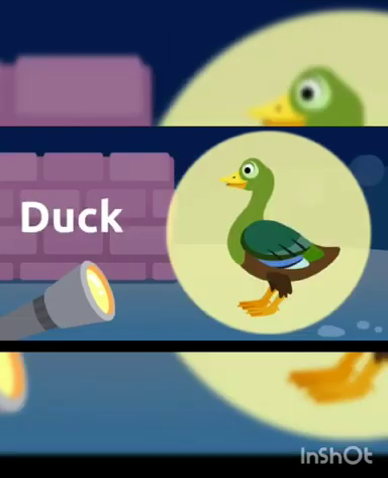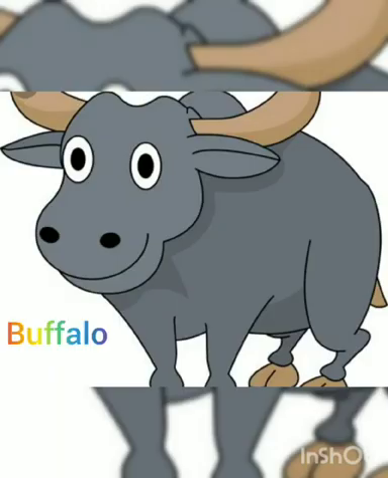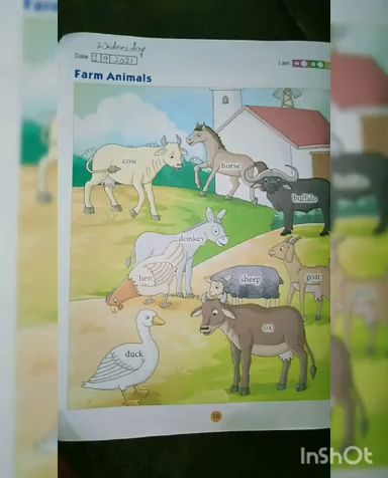Duck also gives us meat and eggs. This is an ox. Ox ploughs our field. This is buffalo. Buffalo also gives us milk.